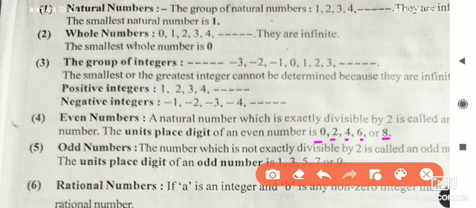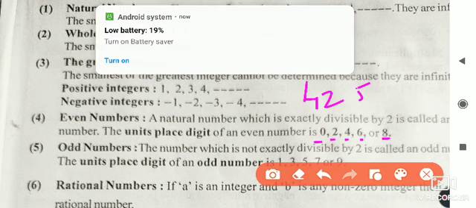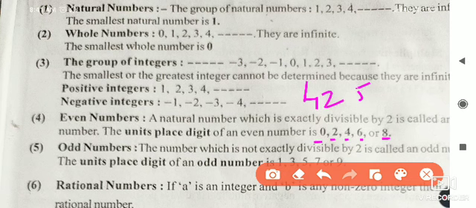Suppose I write here one number, 425. So tell me, is it even or is it odd number? The number at unit place is 5. Let us see the even numbers and the odd numbers simultaneously. Odd numbers are the numbers which contain 1, 3, 5, 7, and 9 at their unit place. Those numbers are called odd numbers.